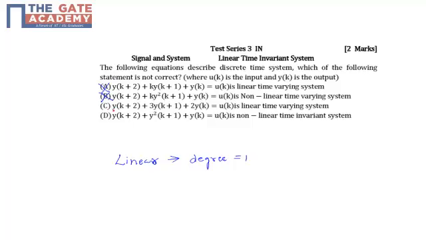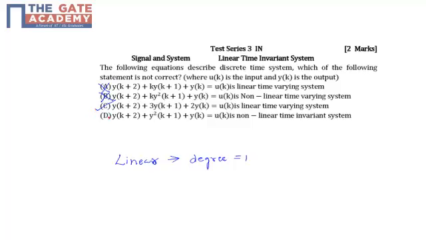Now moving to option C, that is y of k plus 2 plus 3 y of k plus 1 plus twice y of k is equal to u of k, which is a linear and time varying system. This system is linear since the degree is 1. However, it is time invariant since only delay terms are present. Purely delay represents a linear time invariant system. So option C is incorrect.